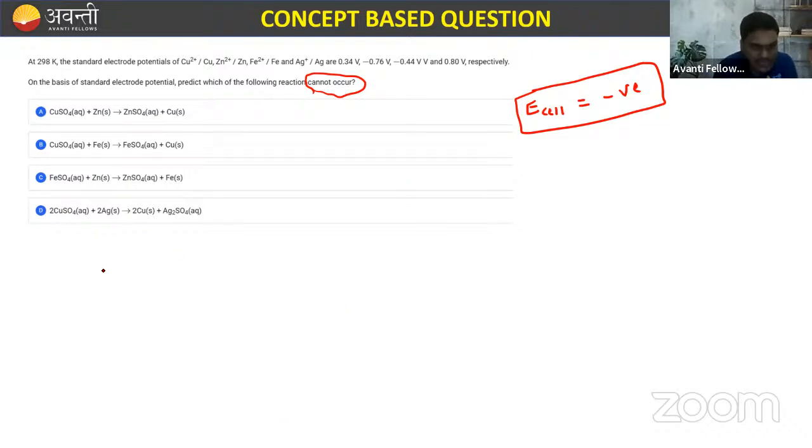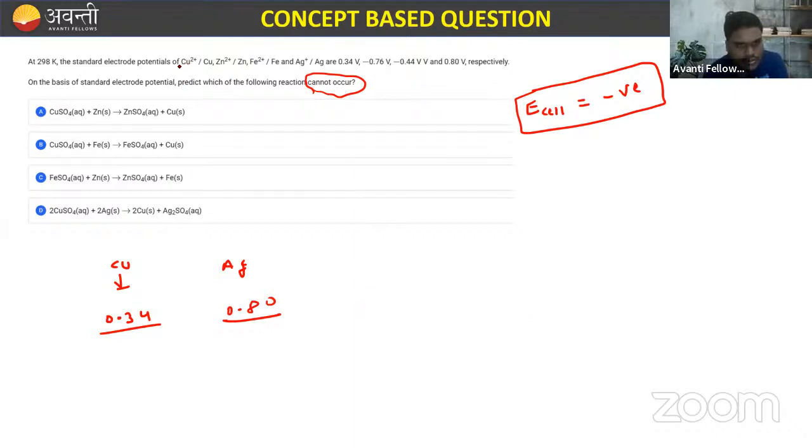अगर मैं डी की बात करूं तो हेयर वी हैव कॉपर एंड एजी, राइट? So for copper, the value is given. What is the value for copper to copper? Yeah, the value is given, that is 0.34 volt, right? And for Ag plus to Ag, the reduction potential is given as 0.80 volt, right? So which one acts as a cathode and which one acts as an anode, beta? फटाफट. D, very good.